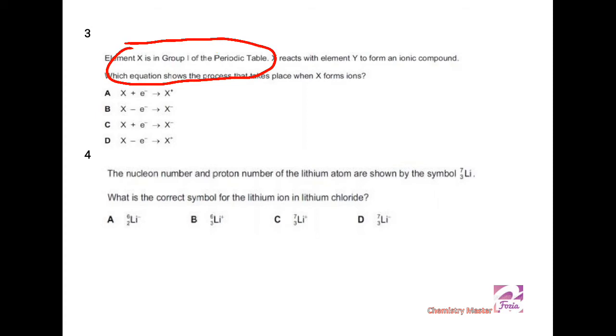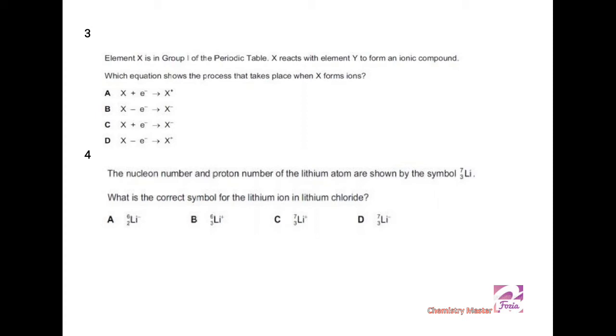Whenever element X is forming an ion, as it has only 1 electron in its outermost shell, the most favorable way to get it bonded with another element is by losing this electron, and when electrons are lost, there would be a positive sign. So you select the correct answer. Number 4.